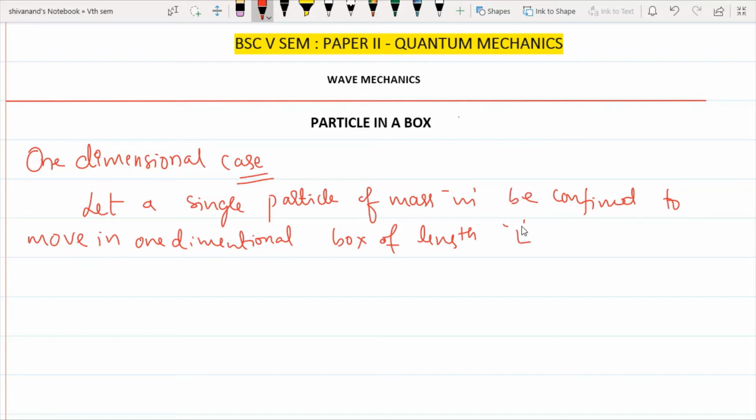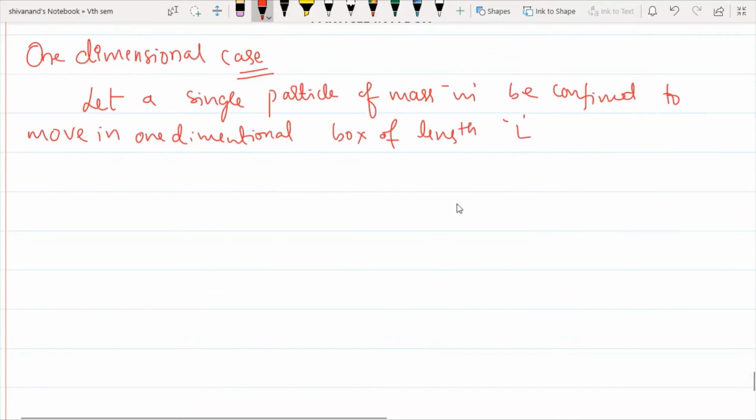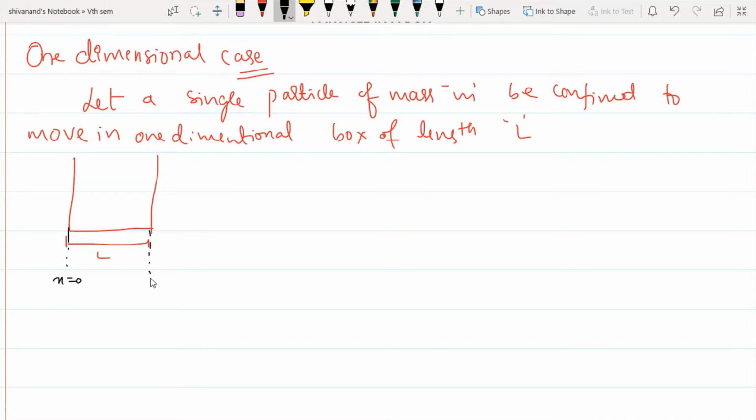So then the potential energy within the box is 0. If I consider a one dimensional box like this, with its length from here to here equal to L, I will call this point x equal to 0, and this point x equal to L. So our length is from 0 to L, that is, the total length is L.